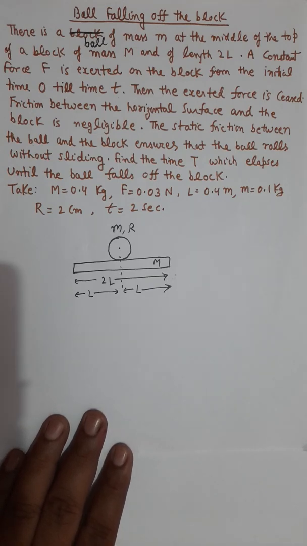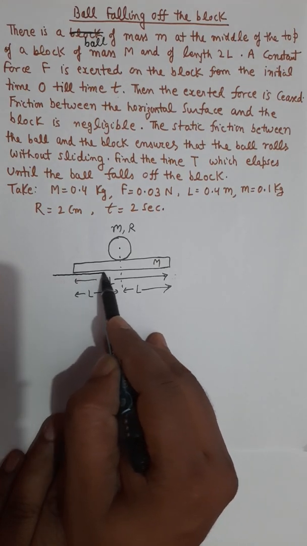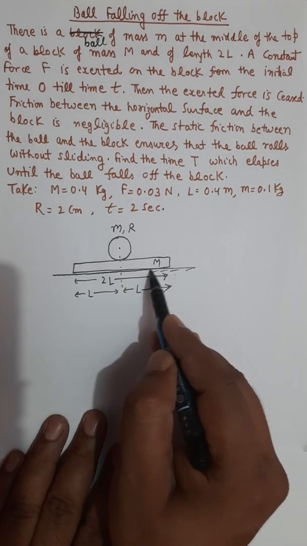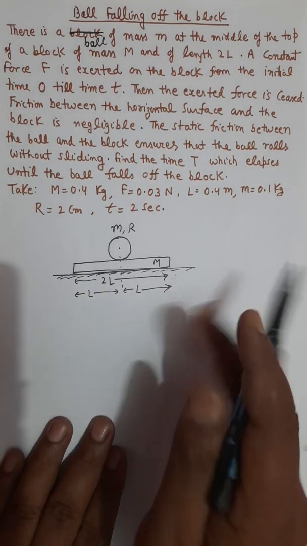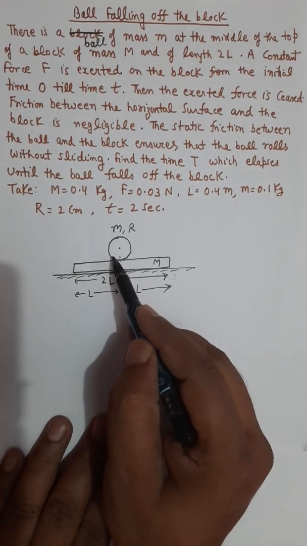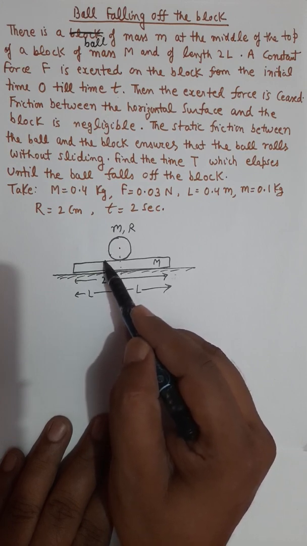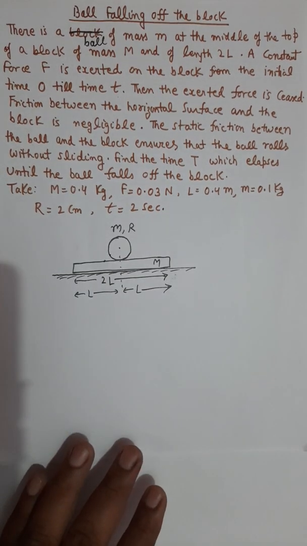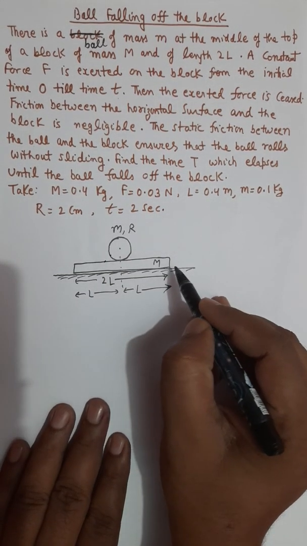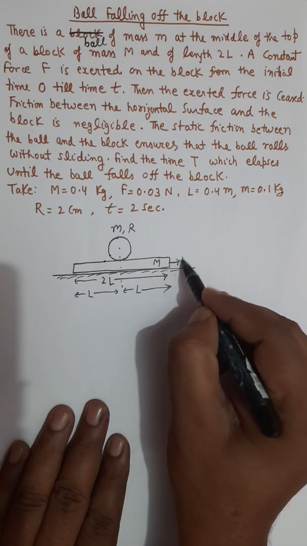Initially everything is at rest. Capital M is on a surface of zero friction. It lies on the surface having no friction, perfectly smooth surface. And there is sufficient friction between the ball and platform to make sure that the rolling will be without slipping. Right. Now a force capital F is applied on this block capital M.